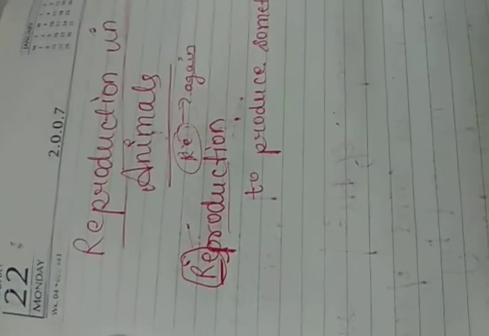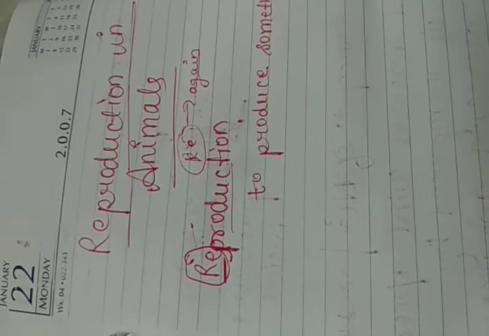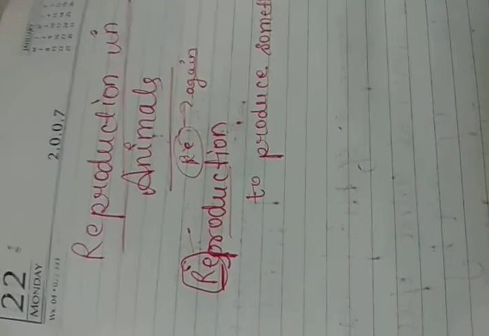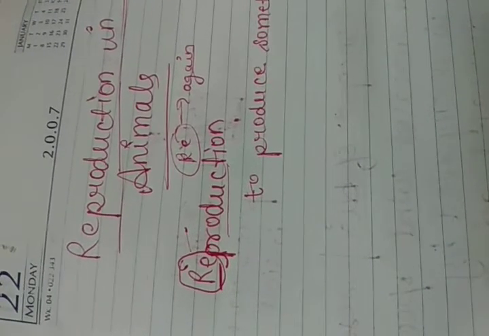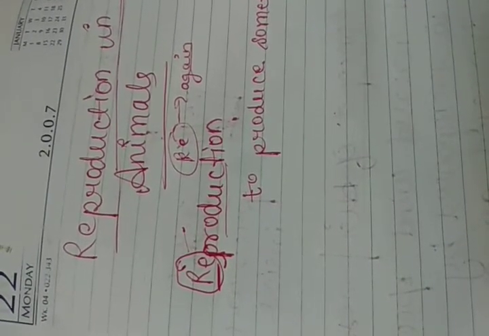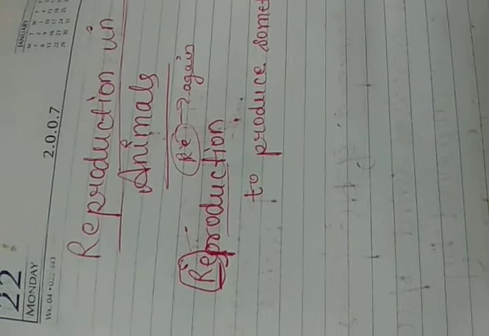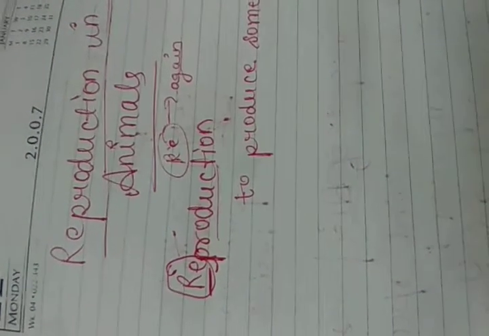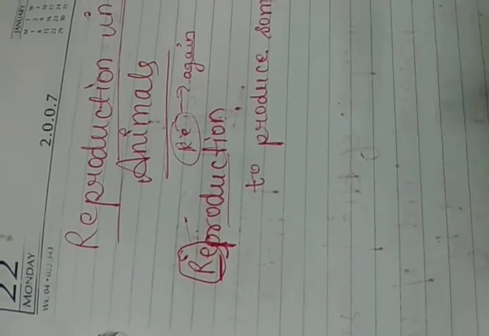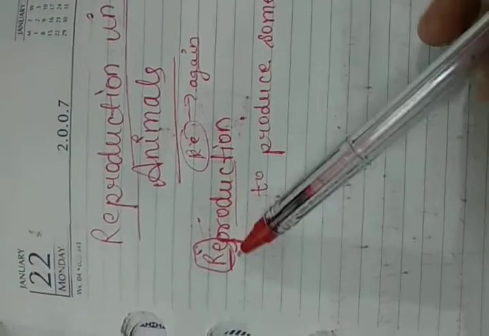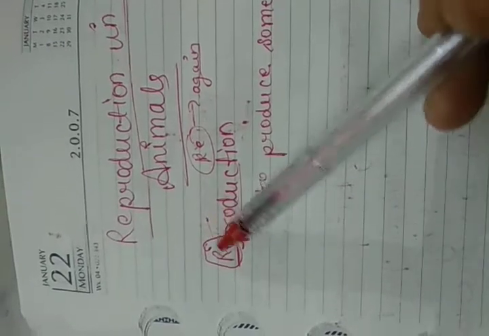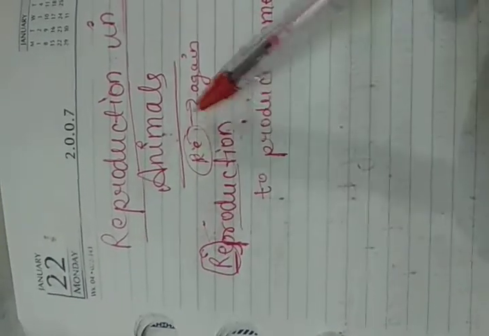So in this lesson, we will see how these organisms reproduce. We will look at the process of reproduction and how exactly the process takes place that gives birth to young ones. Now we start from the basics. What is reproduction? Wherever the word re appears, it means again.